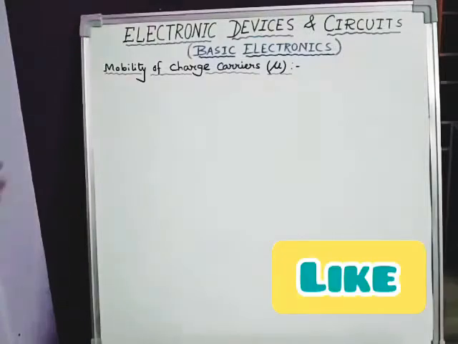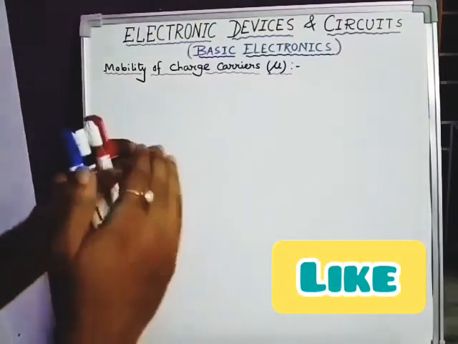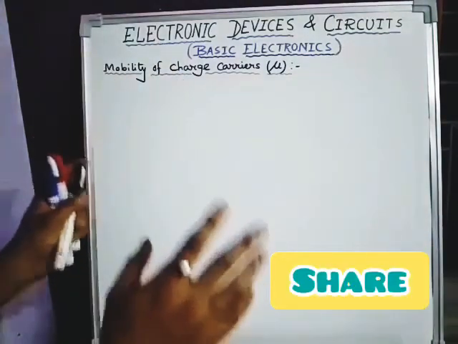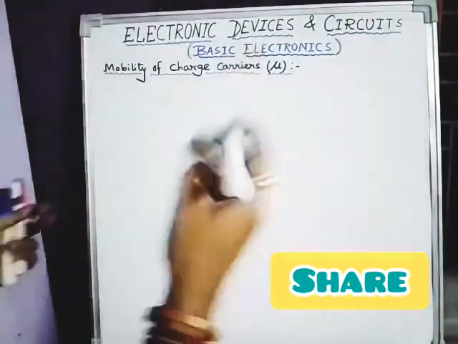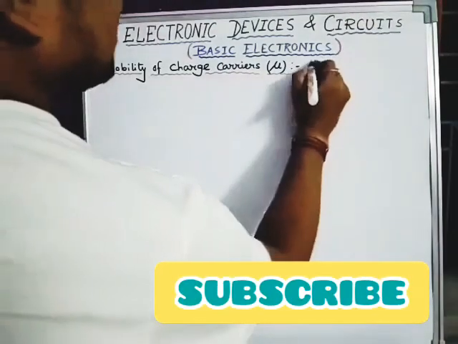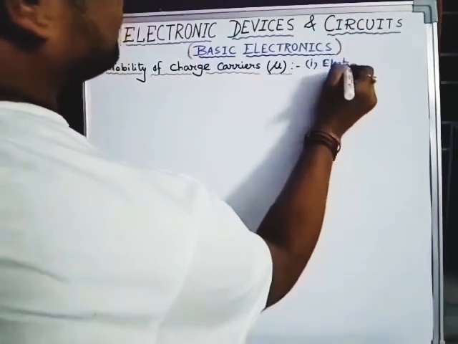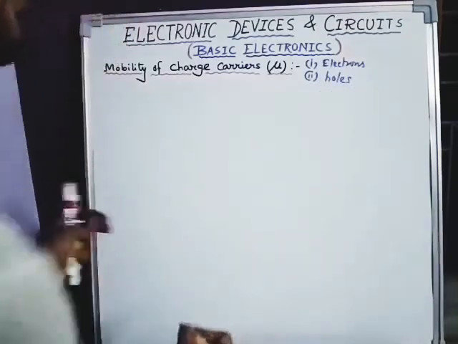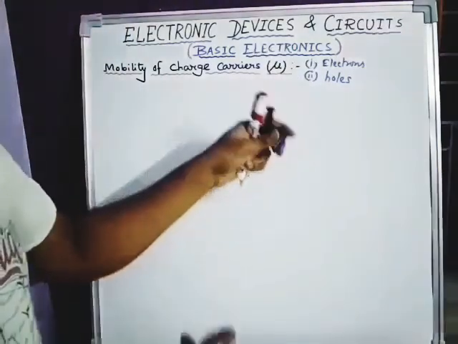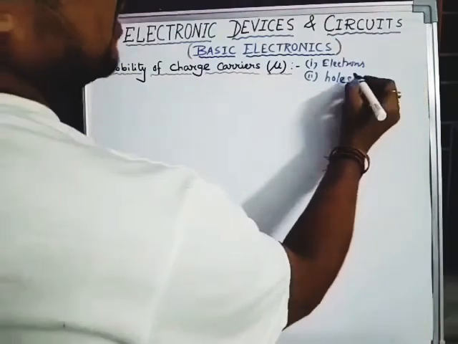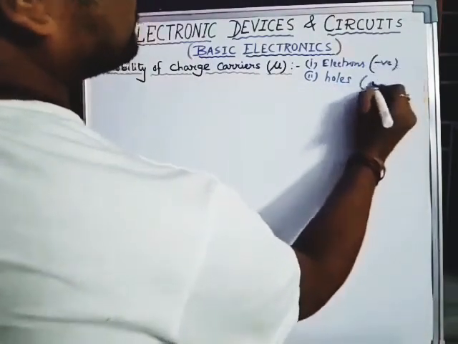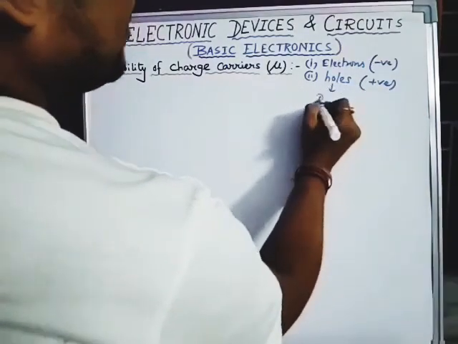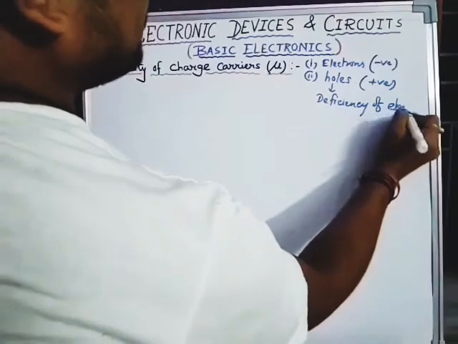So here in this video you can see the mobility of charge carriers. Mobility means how fast a charge carrier can move from one position to another. First of all, how many charge carriers are there in semiconductors? There are two types: first, electrons, and second, holes. I will explain electrons and holes in detail in the next video. Electrons are negatively charged and holes are considered positively charged, because a hole does not actually exist. A hole is nothing but the deficiency or absence of electrons.